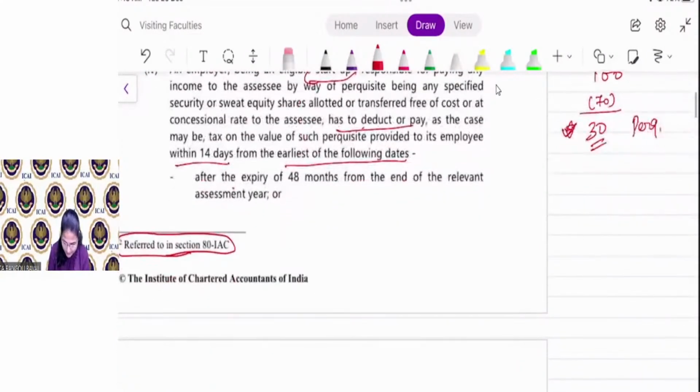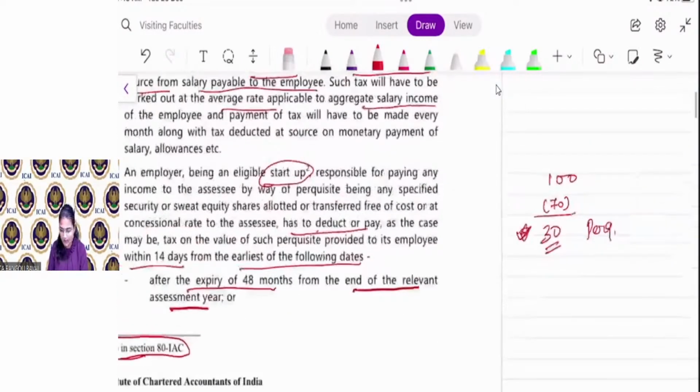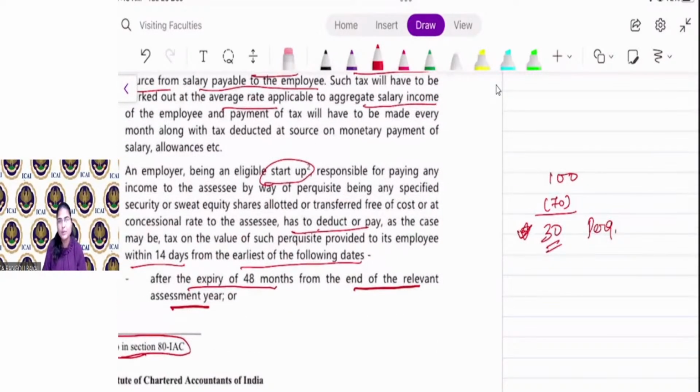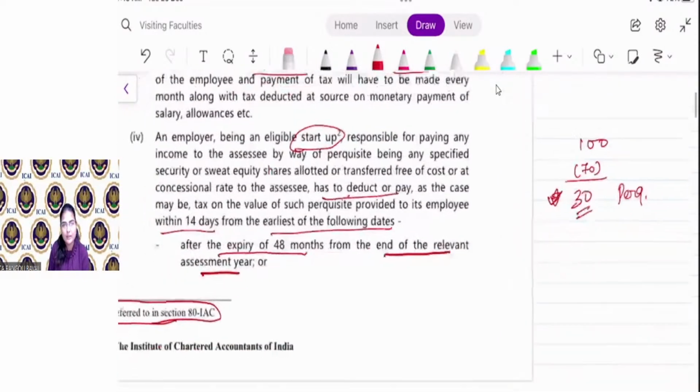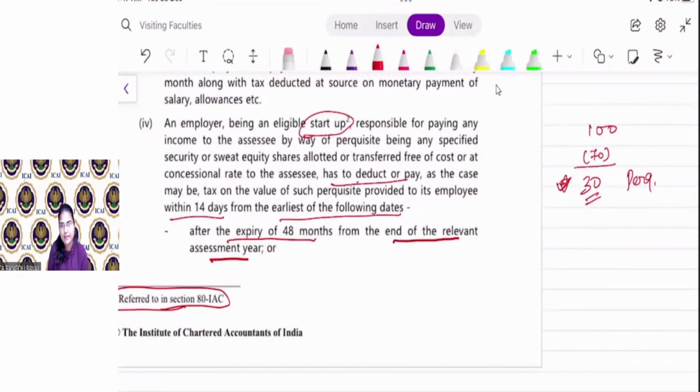That is, after expiry of 48 months from the end of the relevant assessment year. It is only for startups. See, in the norm, other than startups, on this 30 rupees you have to pay tax for the previous year in which the shares are issued. But in case of an eligible startup, you have to deduct tax as an employer.